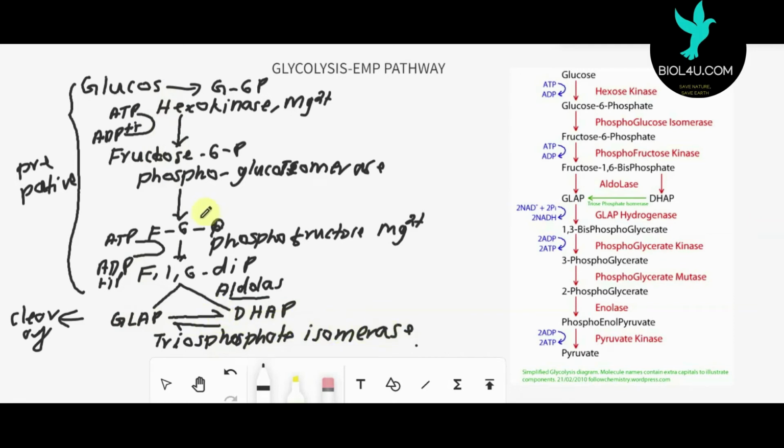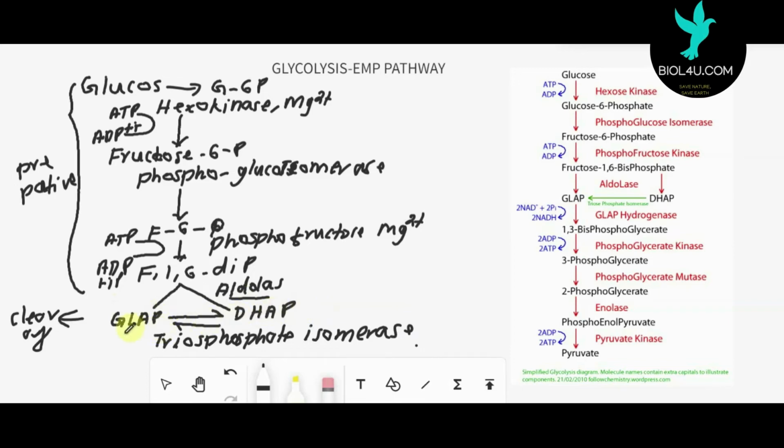Okay, then we will study the payoff phase, the next stages, 6th to 10th. See here, a total of 5 steps are completed, and by these 5 steps it produced 3-carbon compounds, glyceraldehyde phosphate and dihydroxyacetone phosphate.